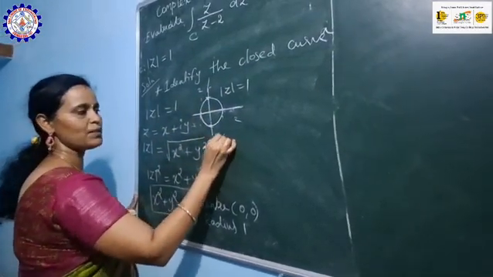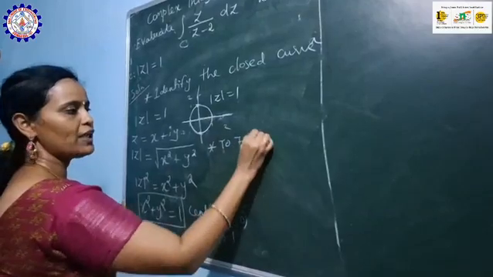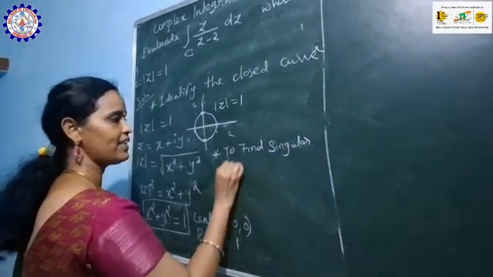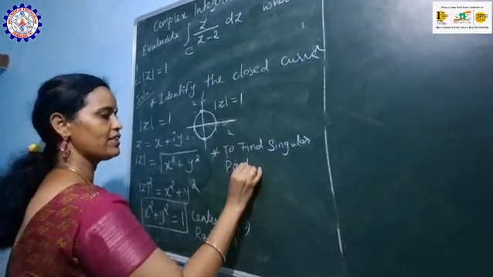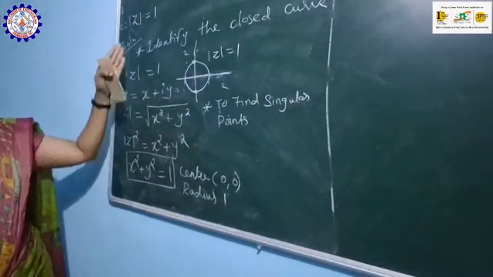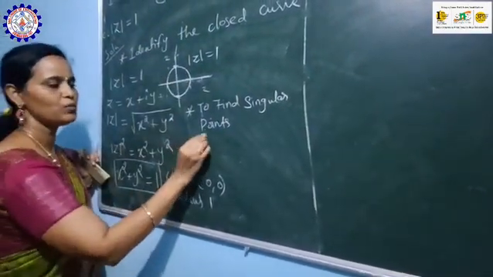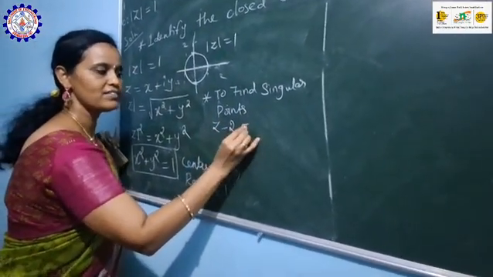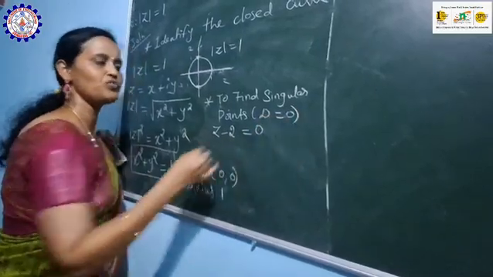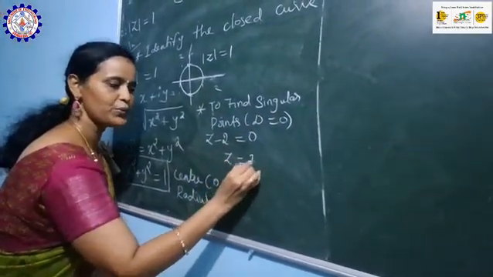Next, the second step is to find the singular points. To find singular points, we just equate the denominator to 0. The denominator is z minus 2, which is equal to 0. From this equation, z equals 2.